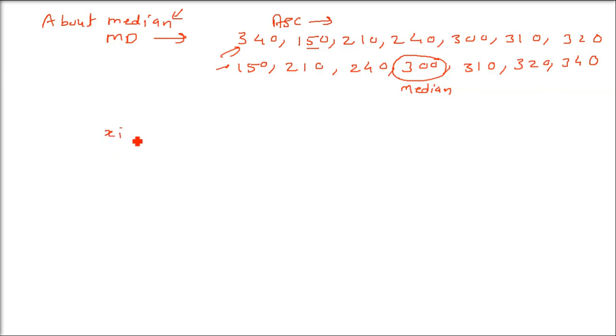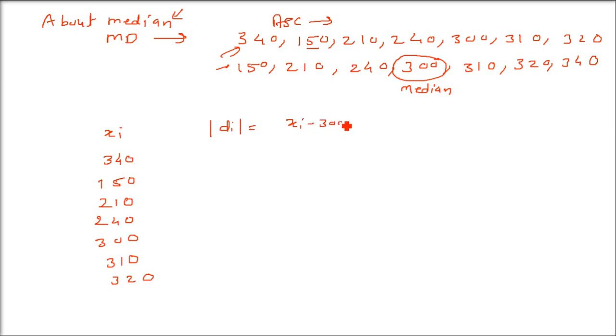So it's always good to make a table. What is xi? These are the observations: 340, 150, and so on. I'm writing all the observations, because these are x1 till x7, 7 terms. Now first thing you have to do, remember, is find mod di.